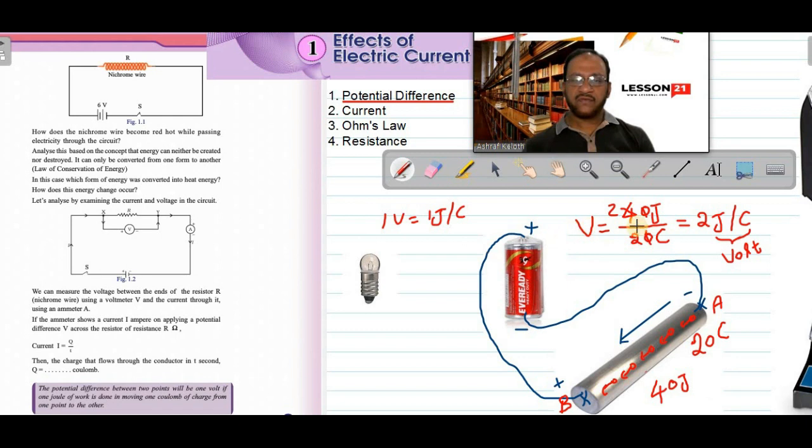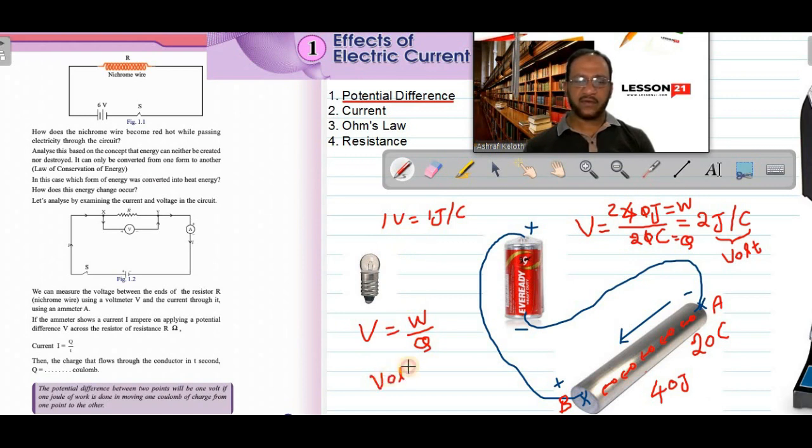So from this equation you can see we obtain potential difference by dividing total work done by total charge. So we can write the equation of potential difference. Potential difference V is equal to W by Q. We divided the total work done, 40 joule, W is the work done. Charge we represent by the letter Q. So W by Q is the potential difference, and it is measured in volt.